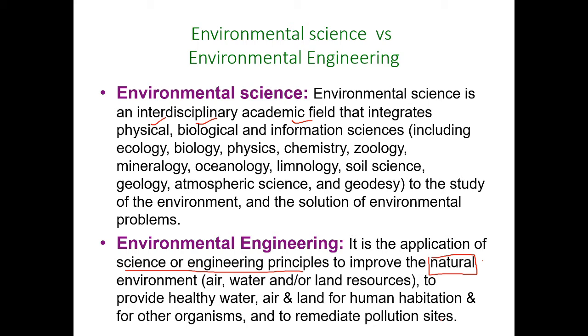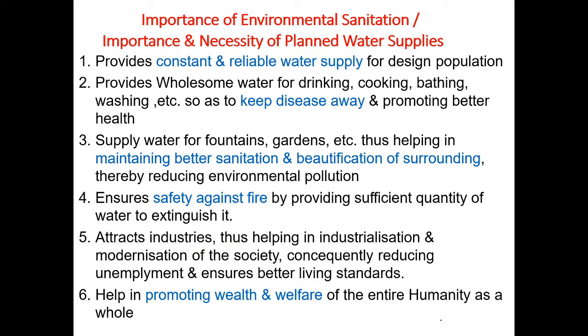Next, importance of water, importance of environmental sanitation, or importance and necessity of planned water supplies. First of all, if you are an environmental engineer, you have to give the plan for a suitable water supply scheme for the given city or town or village.